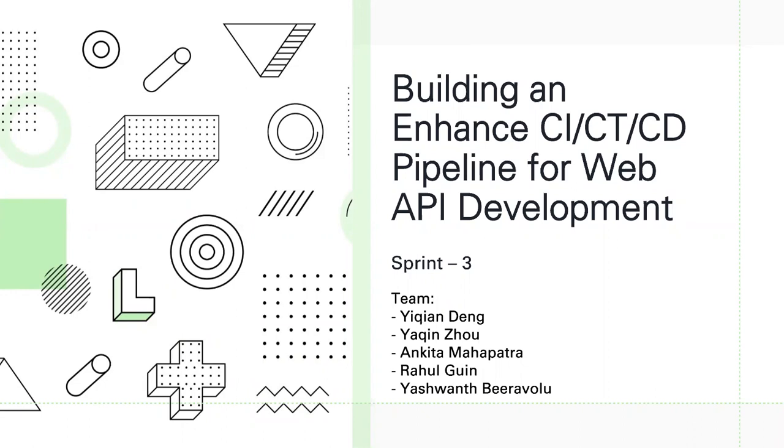Hi everyone. We are working on building an enhanced CI, continuous integration, CT, that stands for continuous testing, and CD, which stands for continuous deployment pipeline for web API development. And we will be presenting our progress from Sprint 3.